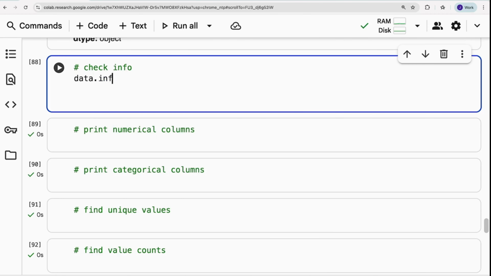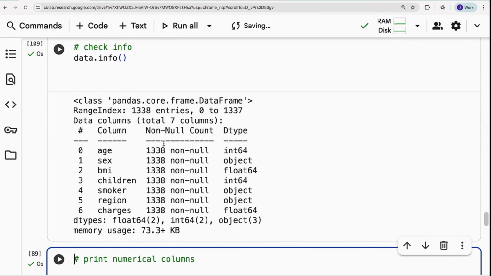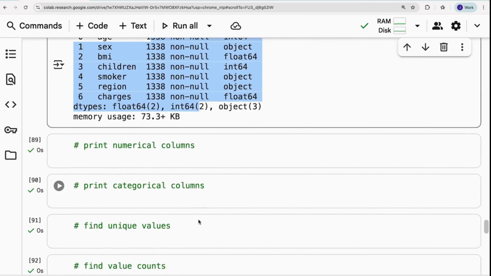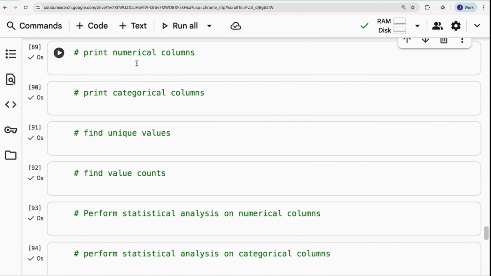Okay, and the next function is info. Info is responsible for telling how much memory it's consuming. It gives you column names, how many non-null values, and all this information you get from the info function. Once you check our info, what if I need to print only the numerical columns?